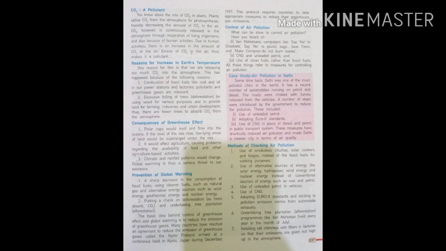Control of air pollution. How can we control air pollution? We can grow more and more trees. We can reduce the use of plastic. We can save the trees, and we can reduce the burning of crackers.